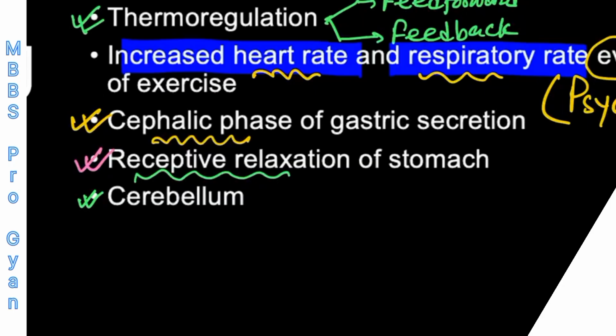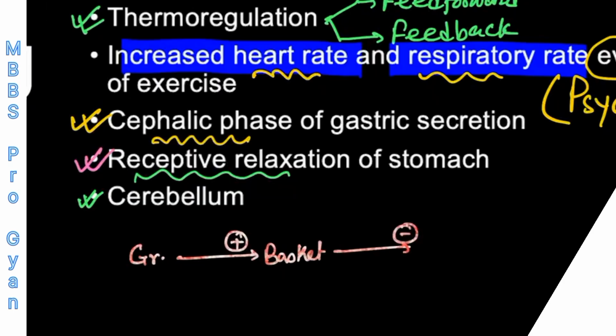And the last one is the cerebellum. When we discuss the cerebellum, you will understand the detailed connections. But for the time being, remember that granular cells present in the cerebellum stimulate the basket cells. And basket cells, because they are an inhibitory kind of cell, basket and stellate, they inhibit the Purkinje cell.